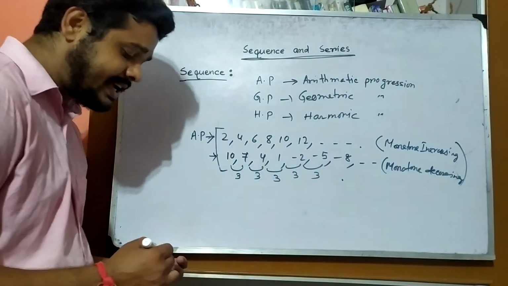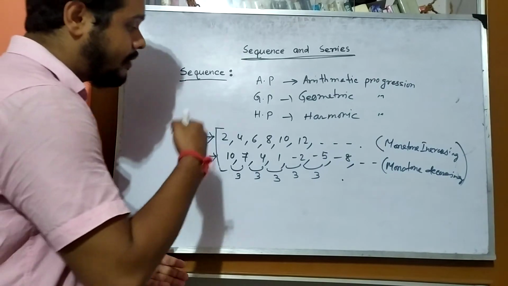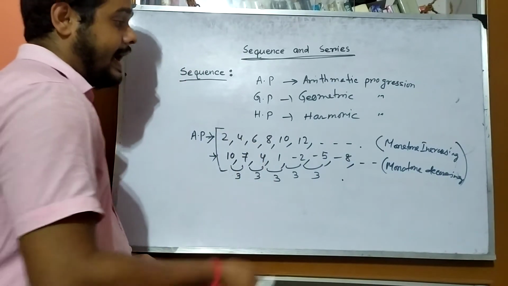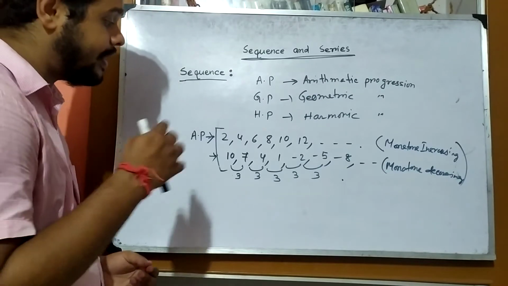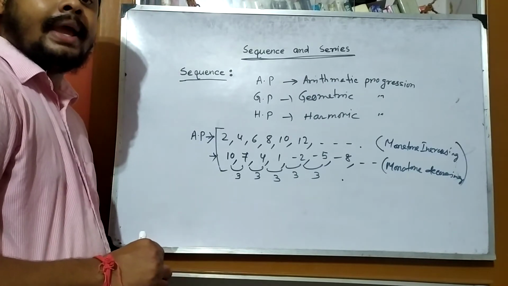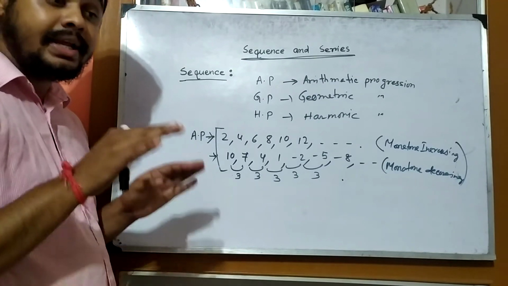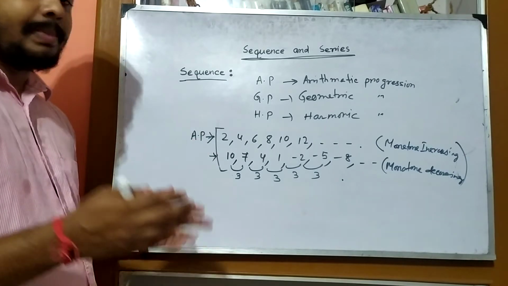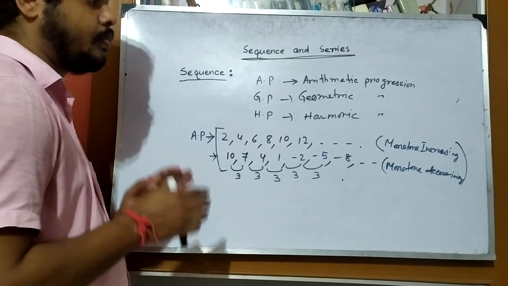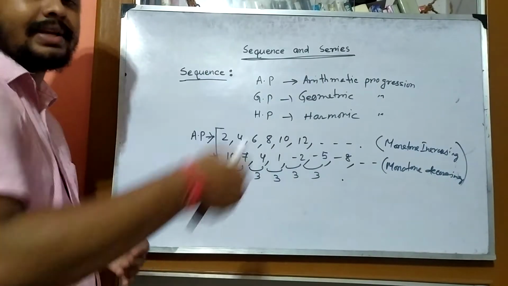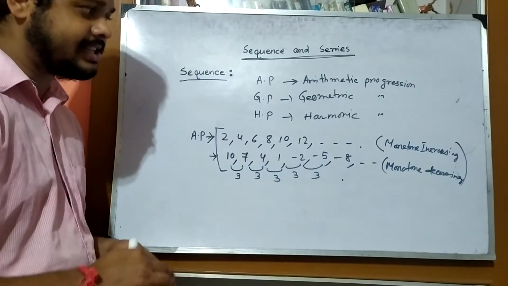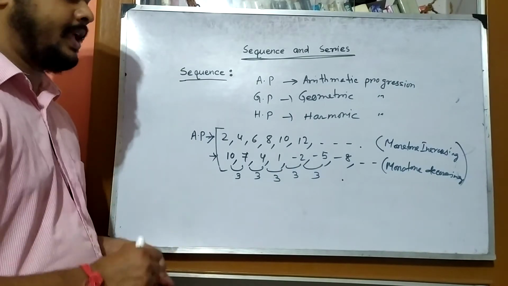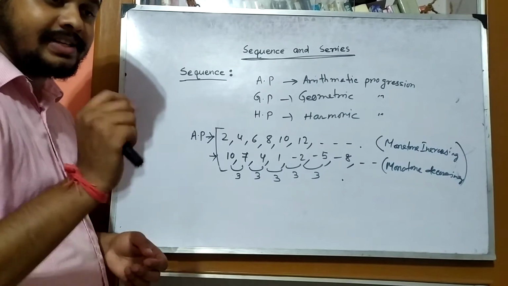Okay, monotone increasing means the value of the number is increasing in each term, and monotone decreasing means the value of the AP is decreasing in each term. It may be in GP also. So monotone increasing means the value is increasing, and monotone decreasing means the value of the sequence, AP, GP or HP, is decreasing.